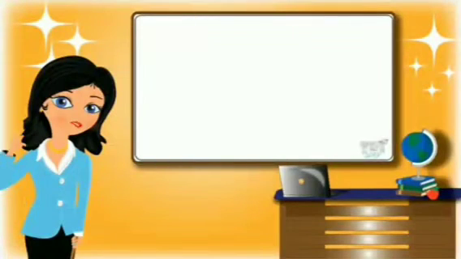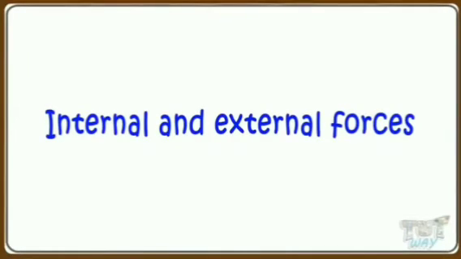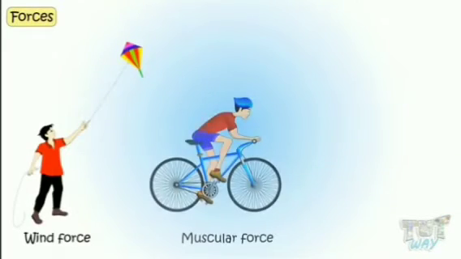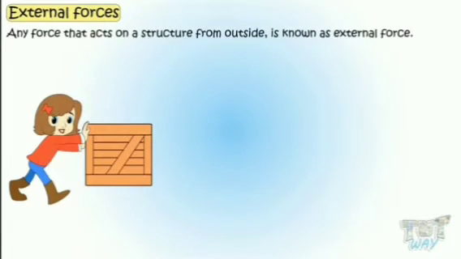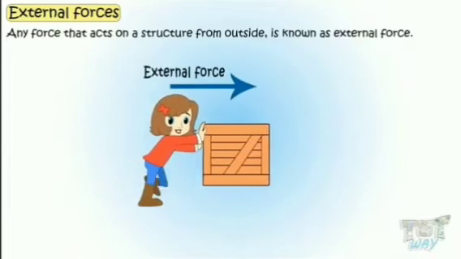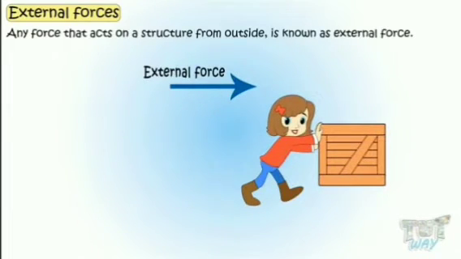Force and laws of motion. What are internal and external forces? All these forces may be internal or external. External forces: any force that acts on a structure from outside is known as external force.